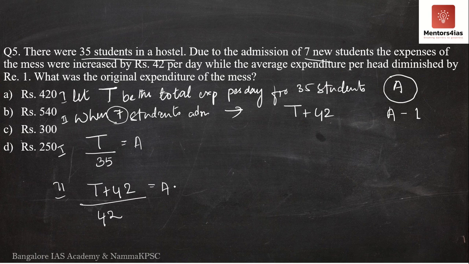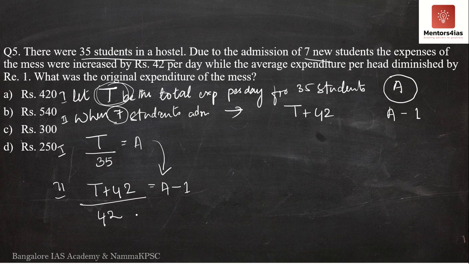However, the average has now changed. It has been reduced by 1, that is A minus 1. So what is the question now asking for? The question is asking for the original expenditure, meaning we have to find out the value of T over here. So based on what we have done in the previous question, what will we do now? We will substitute the value of A as T by 35 here in the second case.